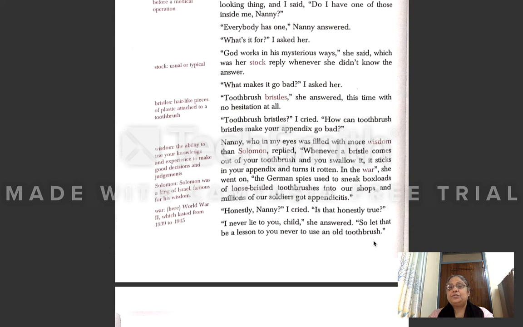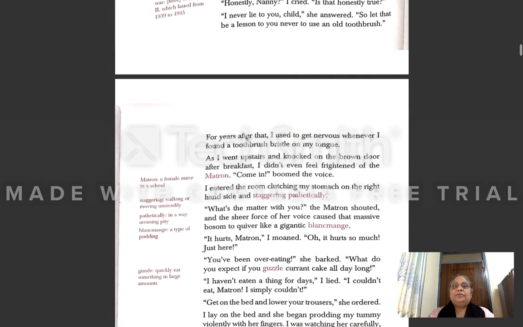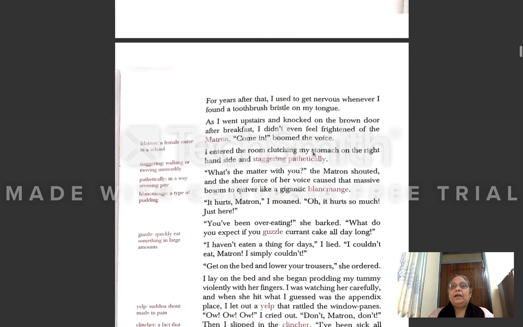So you should also remember this lesson, that after every month your toothbrush should be changed. Do not use your old toothbrush. For years after that, I used to get nervous whenever I found a toothbrush bristle on my tongue. As I went upstairs and knocked on the brown door after breakfast, I didn't even feel frightened of the matron.